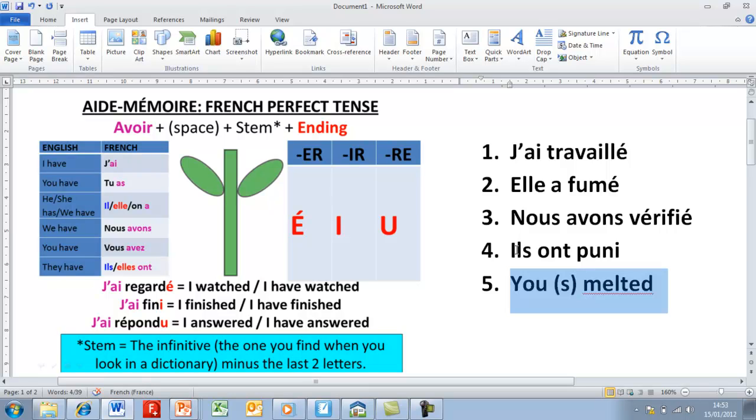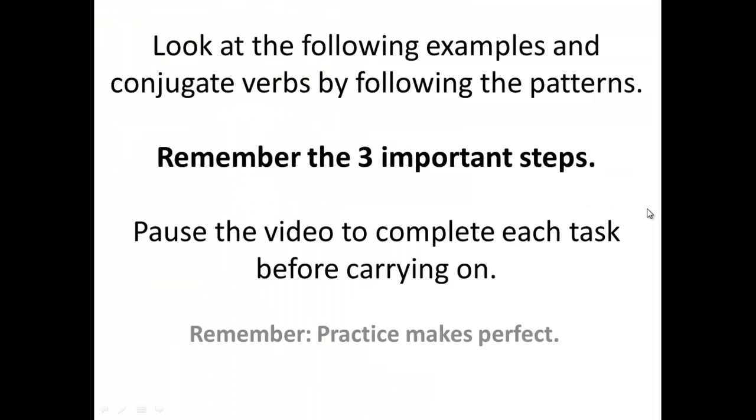Finally, you singular melted. So you singular is tu as. Then we find the verb to melt, which is fondre. Now, checking on our aide-mémoire here, we see RE verbs end in a U for the past participle, as in melt to melted. And as we can see, now we have our 5 correct verbs.